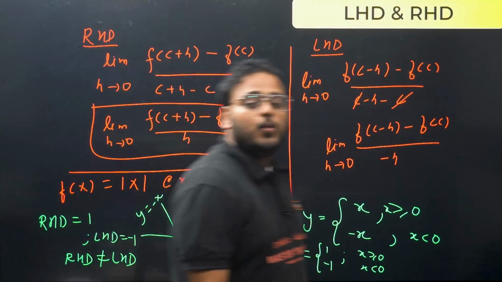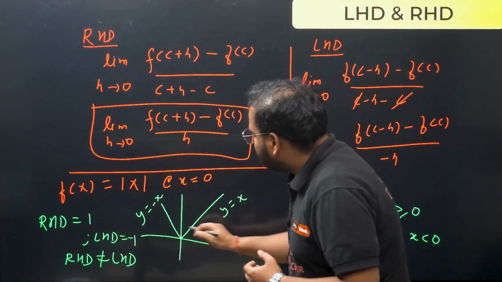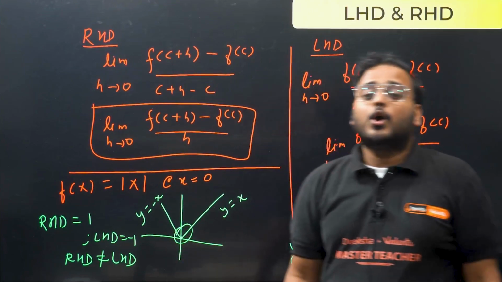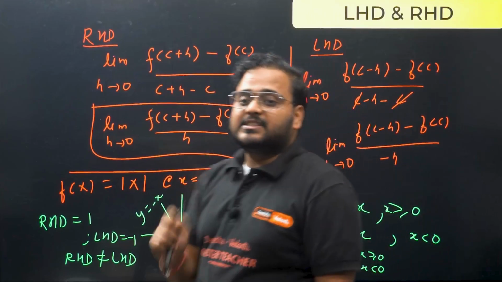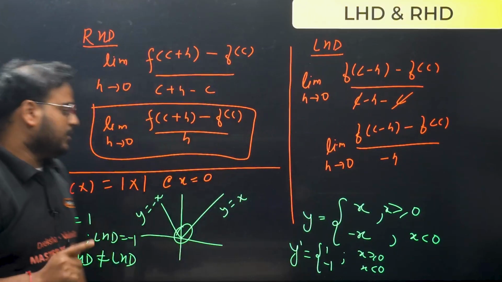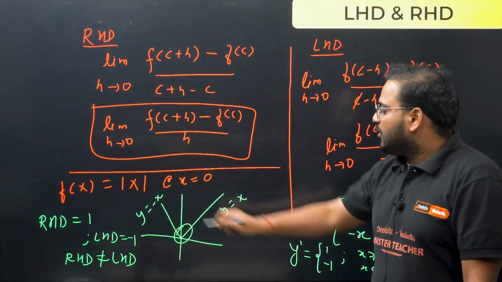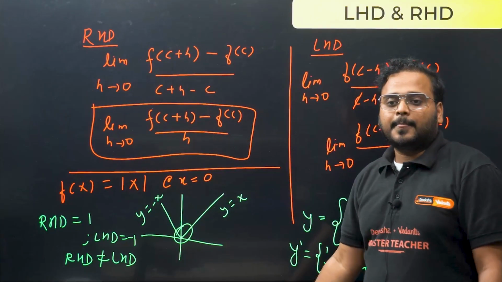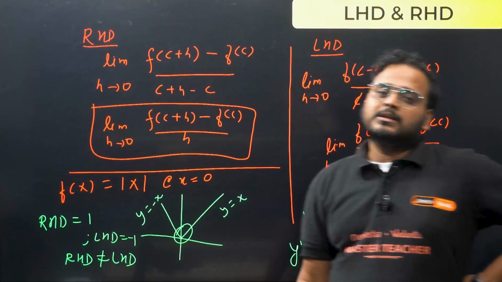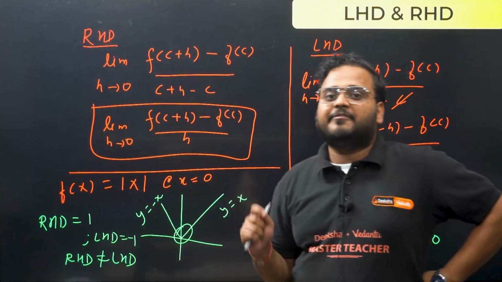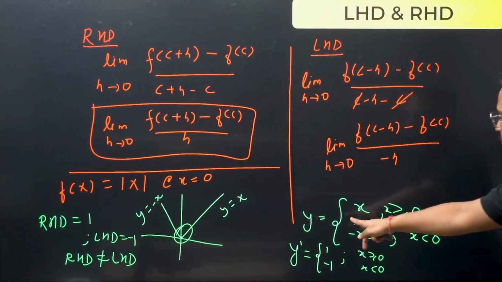RHD is not equal to LHD. What it means here is simply the function is non-differentiable at this point. Even though it's a continuous function, it is non-differentiable at the point x equals 0. Okay, so this is the algebraic approach. The graphical approach will be very simple. If you can find a sharp corner or edge in the graph, then you can say that at that particular point the function is non-differentiable. So this is what you can see here.